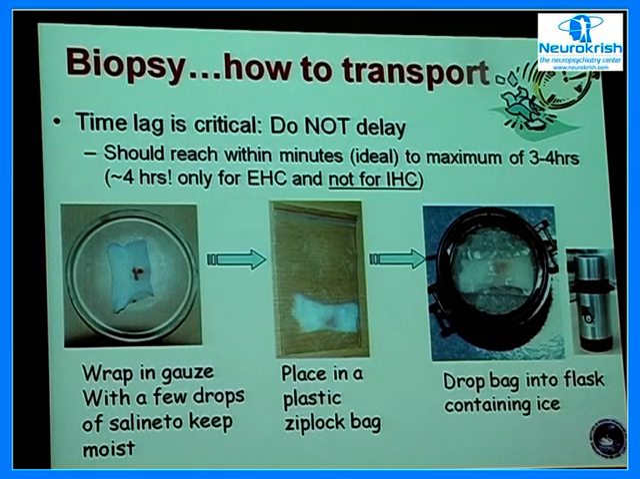And how fast you send the biopsy is again very important. It has to reach the pathology department within 4 hours for all enzyme histochemical stains, and not for immunohistochemical stains. If immunohistochemical stains need to be done, then you have to send the biopsy within 20 minutes and not later than that.